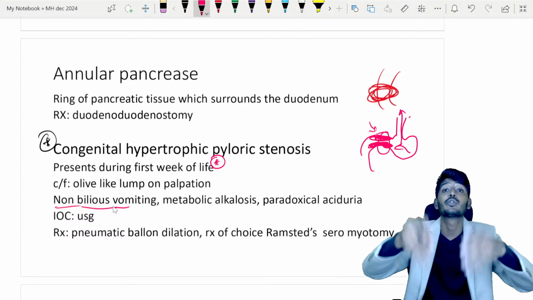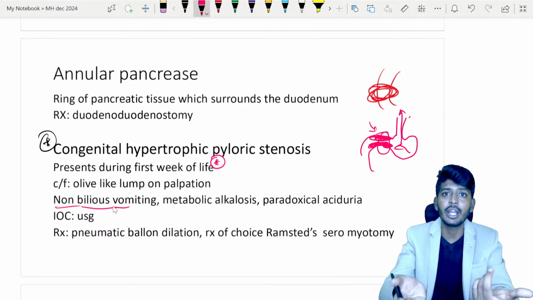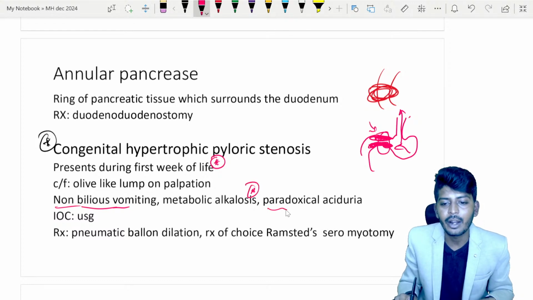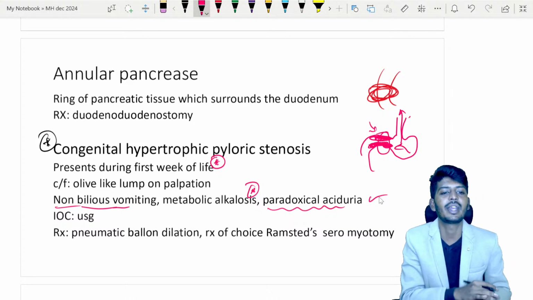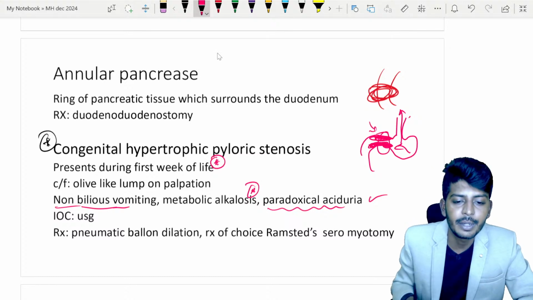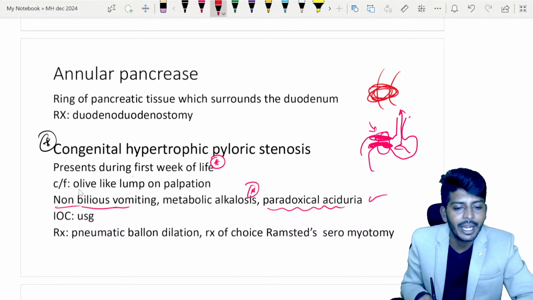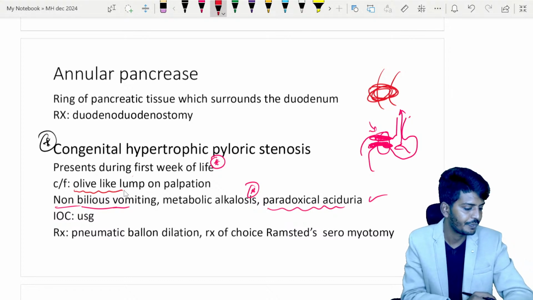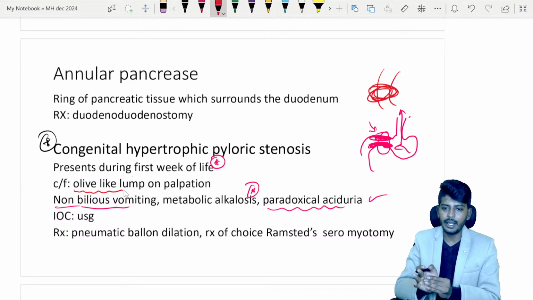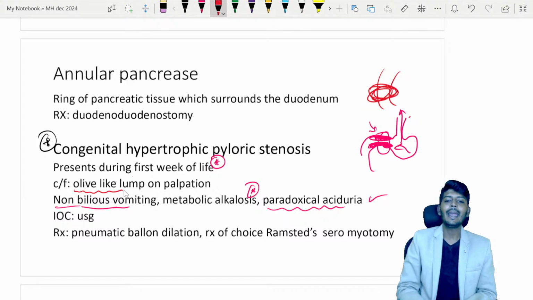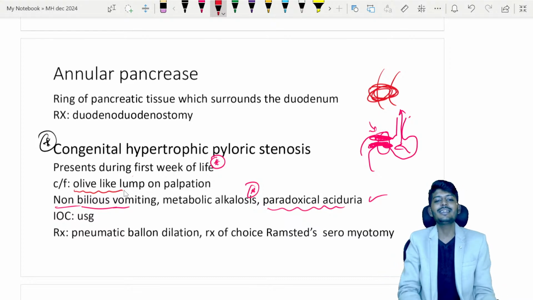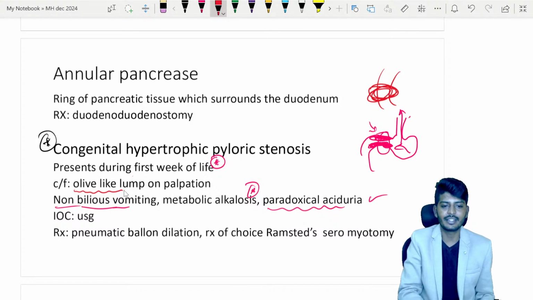Now continuous loss of stomach content. Stomach content is going out, acid is going out, acid goes out of the body, leading to metabolic alkalosis. And paradoxical aciduria is also seen in only one disease, you can say, that is congenital hypertrophic pyloric stenosis. And if the baby was brought to the hospital, when you do a palpation, you are going to find a lump which feels like an olive shape. Which feels like which shape? Olive shape. So an olive-shaped lump on the abdomen with multiple episodes of vomiting, metabolic alkalosis, and vomiting was non-bilious. The diagnosis is congenital hypertrophic pyloric stenosis.